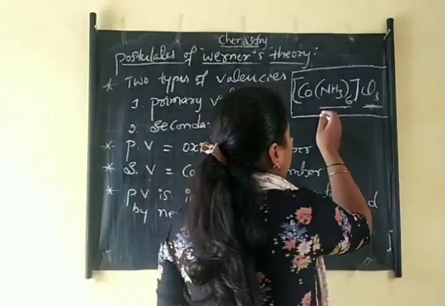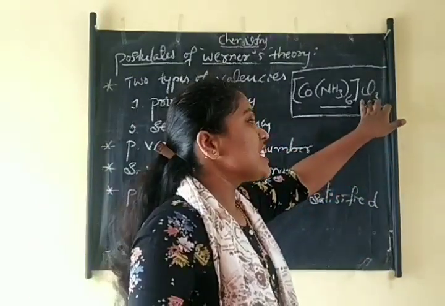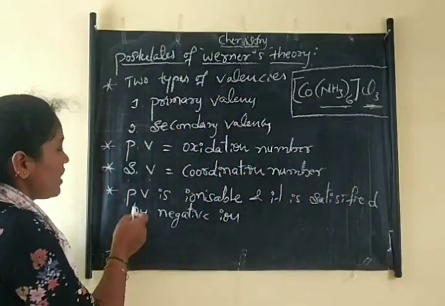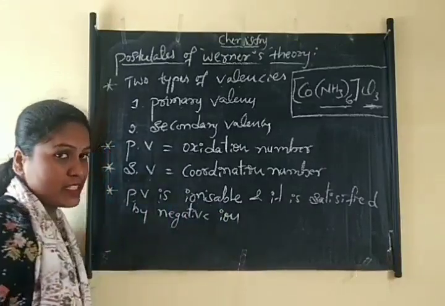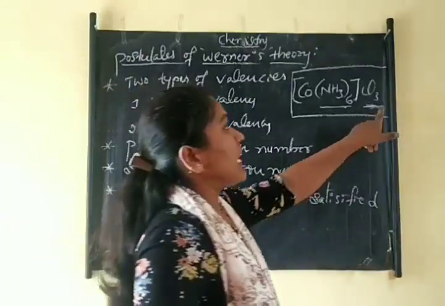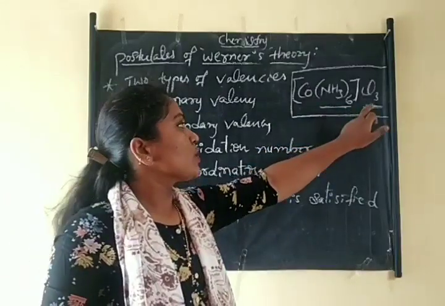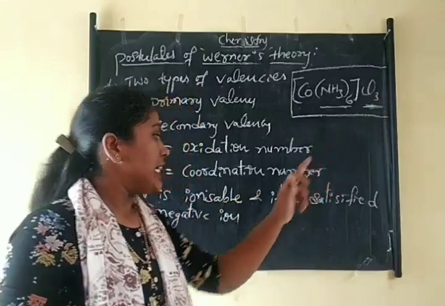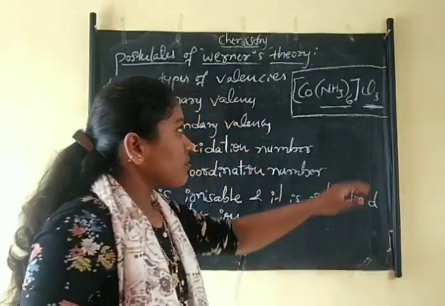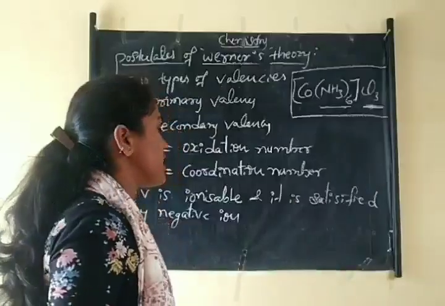If we add this compound into water, only Cl3 dissociates. Cl3 is the primary valency, so that's why the primary valency is ionizable. Here Cl3 is the primary valency and ammonia 6 is the secondary valency. So these primary valencies are ionizable and satisfied by negative ions. Most of the primary valencies are negative ions, anionic compounds.